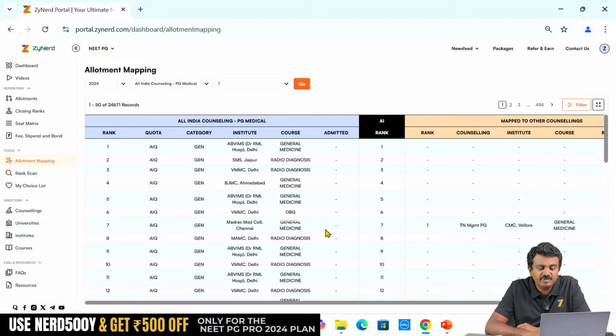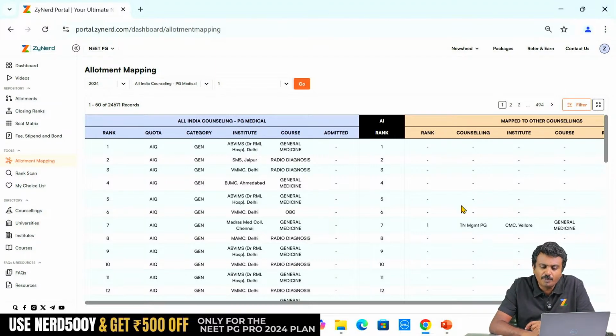But here you have a 7th rank candidate. The 7th rank candidate has taken a Madras Medical College General Medicine seat. Now we are looking at information. What all information can we source from this one record? Madras Medical College General Medicine. All India rank is 7. The candidate was ranked 1 in Tamil Nadu management quota. The candidate applied for Tamil Nadu management quota, and was ranked 1.